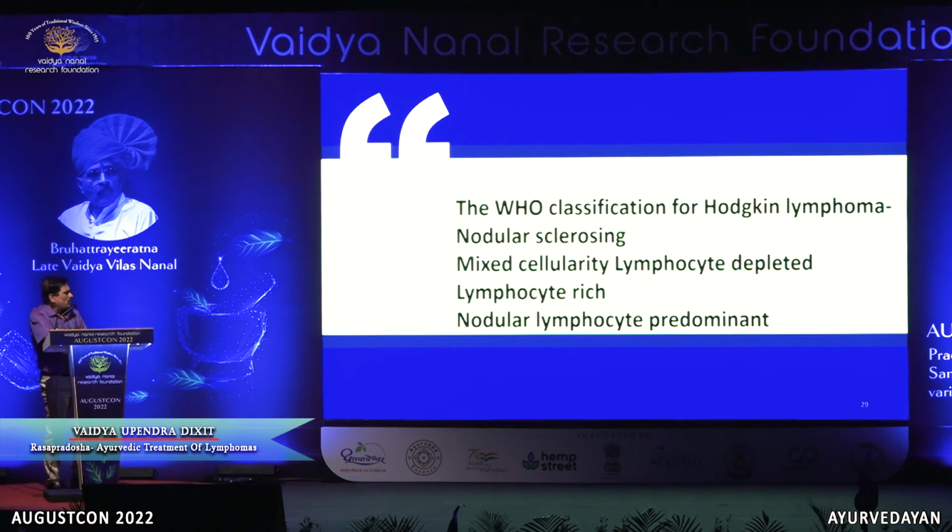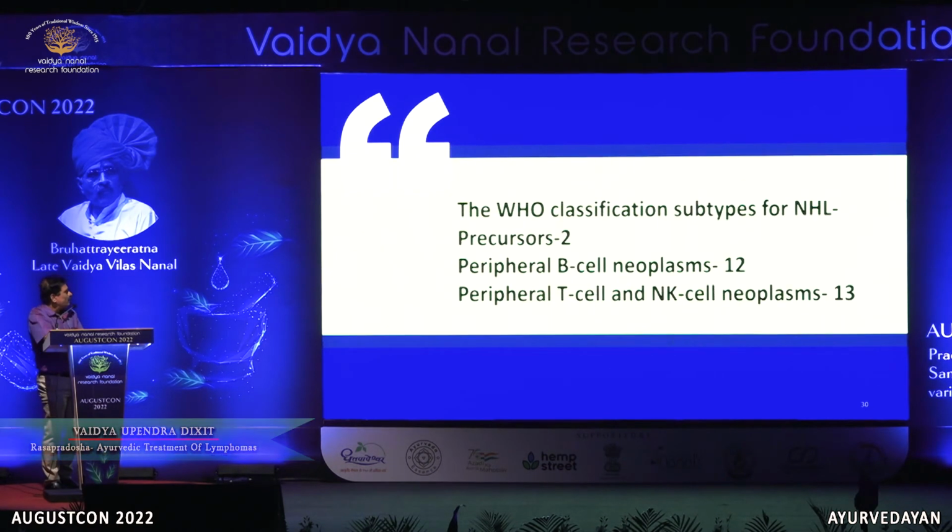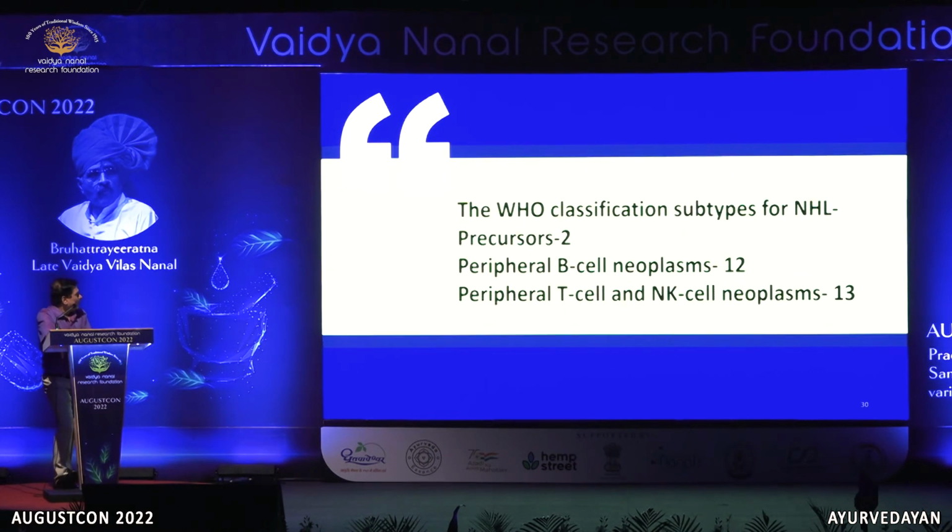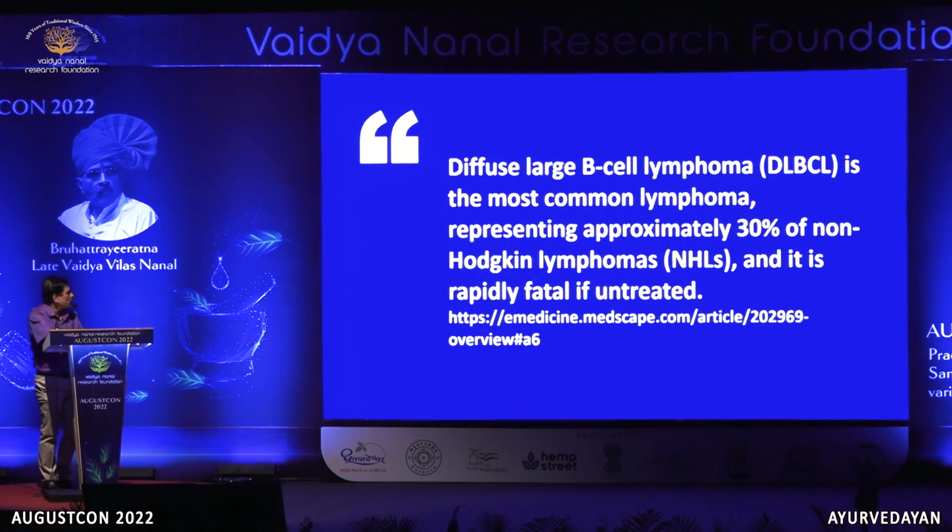Now I am not going into details of various types of lymphomas and their description, because that will be available to you very easily on internet also. In the WHO classification of Hodgkin's lymphoma, 4 major types are described. And for non-Hodgkin's lymphoma, 2 precursors of that, then peripheral B cell neoplasms, 12 types are mentioned, and peripheral T cell and NK cell neoplasms, 13 types are mentioned. I am not going to describe all of them because that information is very easily available, and therefore we need not go in details of that.